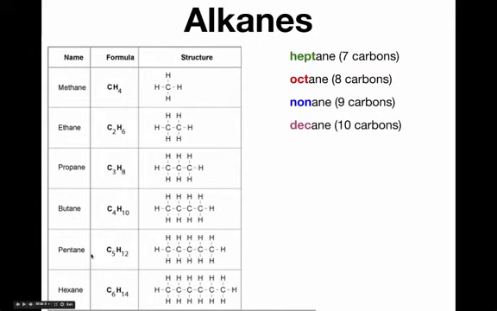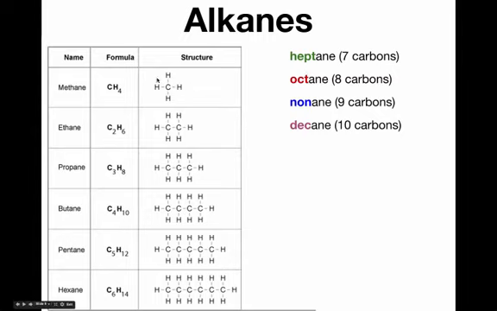And then, again, they get progressively more complicated. Butane has 4, pentane has 5, hexane 6, then heptane 7, octane 8, nonane 9, and decane 10. These I want you to memorize, and we'll talk a little bit more about memorizing these in a little bit, but I want you to be able to commit these to memory and recall them. At this point, because we're going to refer back to this list throughout the rest of the unit, I might write these down, that methane has one carbon, ethane 2, etc., on a sheet of paper so that you can refer to it as I ask questions throughout the rest of the unit.